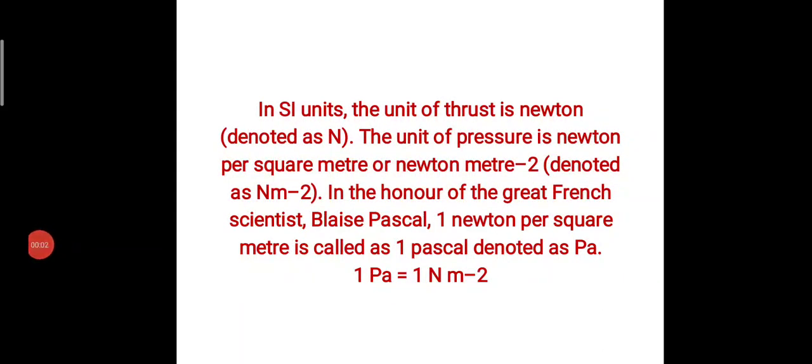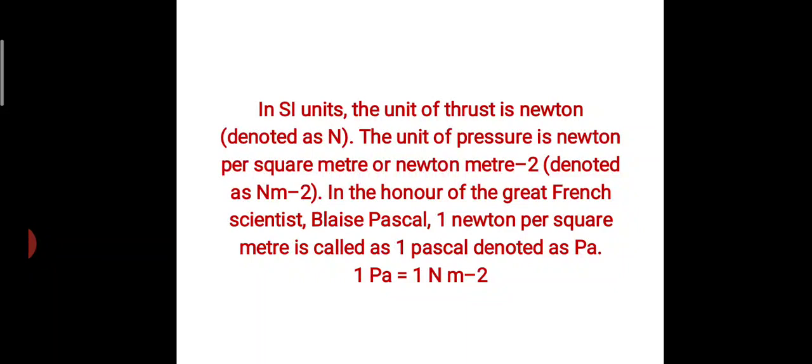The SI unit of thrust is Newton, which is denoted as N, and the unit of pressure is Newton per square meter, or Newton meter square inverse, which is denoted as Newton per meter square.